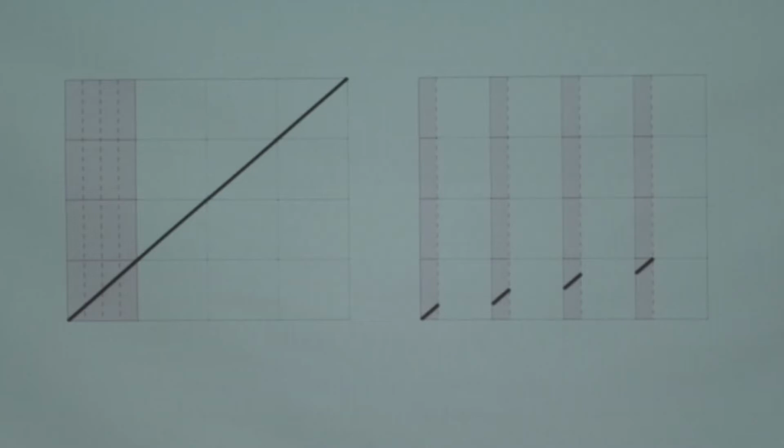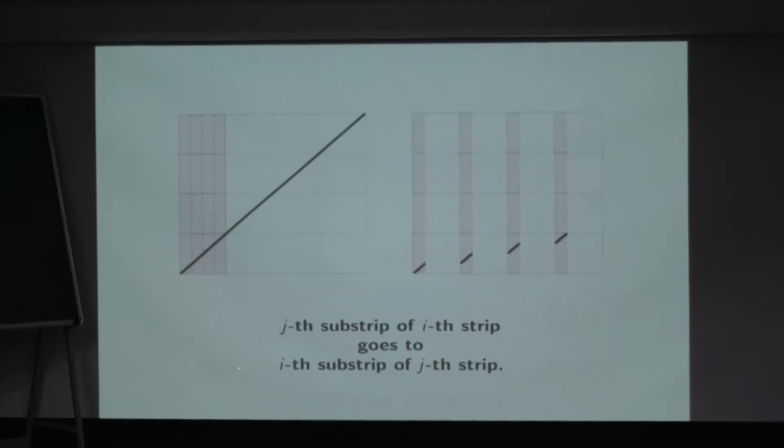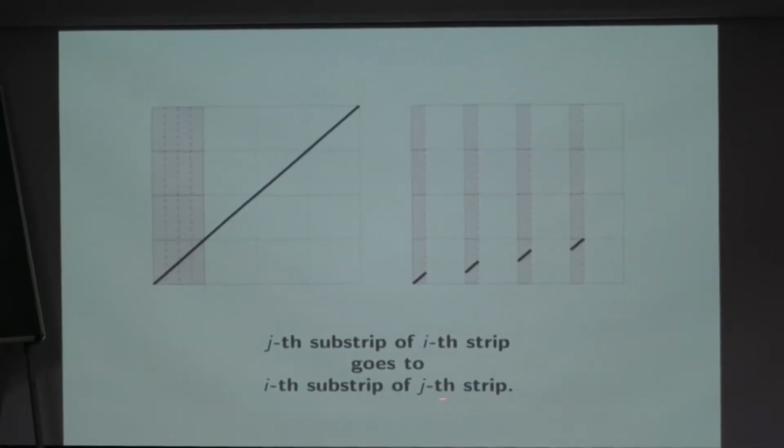I do the same prescription for the next one. So always the prescription is this: the jth substrip of the ith strip will go to the ith substrip of the jth strip, swapping i and j. So this was the second substrip of the first strip. This becomes the first substrip of the second strip.